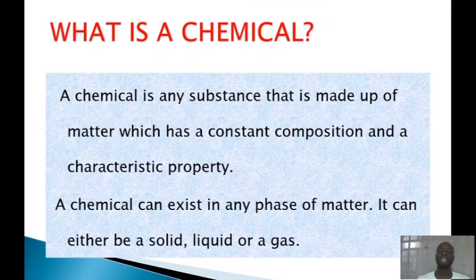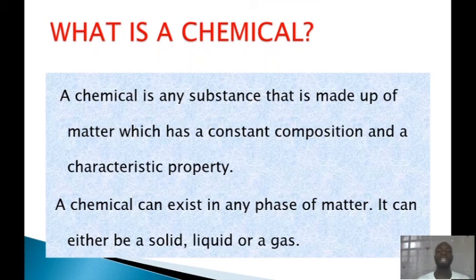So when we say that matter or chemical is any substance that is made up of matter, that means any substance that we can touch, any substance that occupies space and has mass is matter, and therefore it is a chemical, or it is made up of different chemicals. So a chemical can either be a compound, an element, or even a mixture. I repeat, a chemical can either be an element, or a compound, or even a mixture.